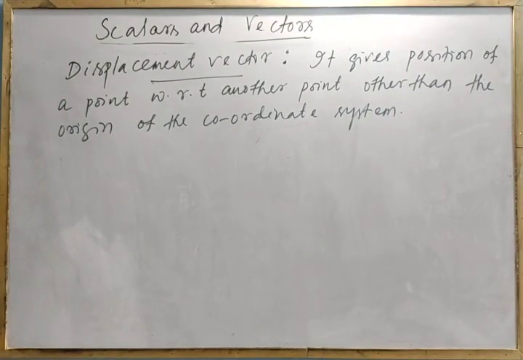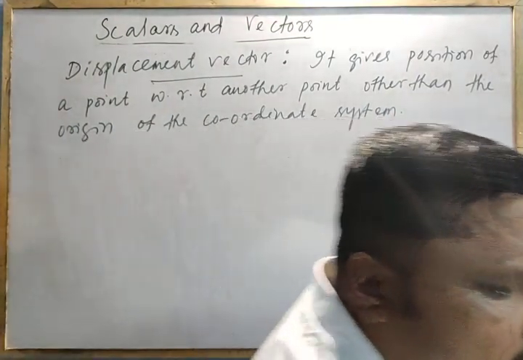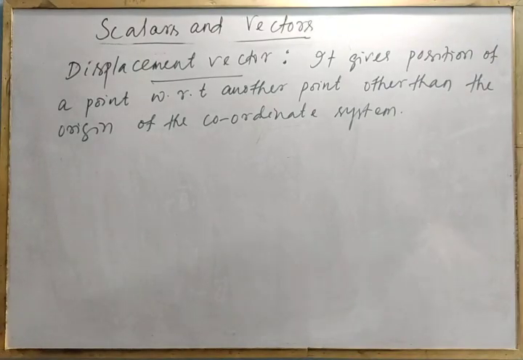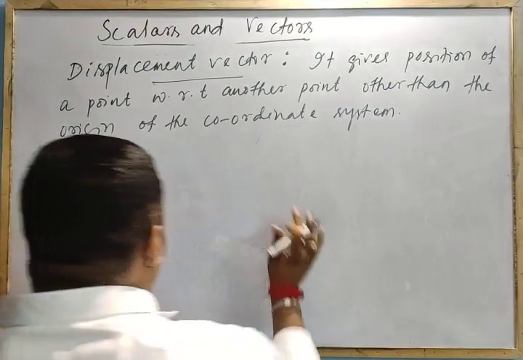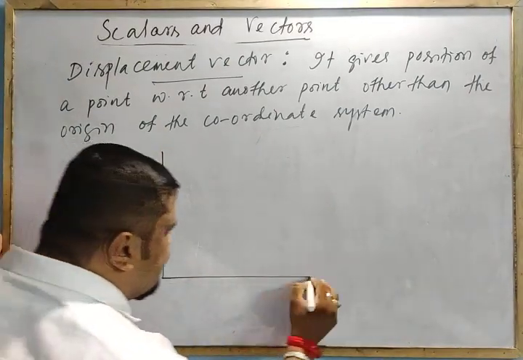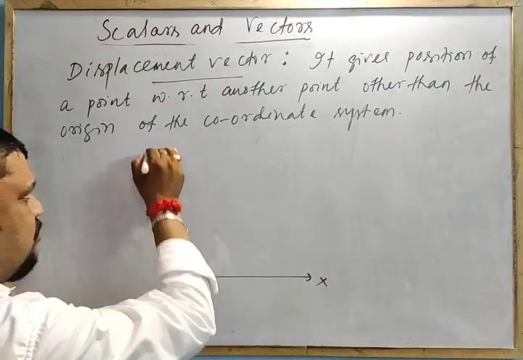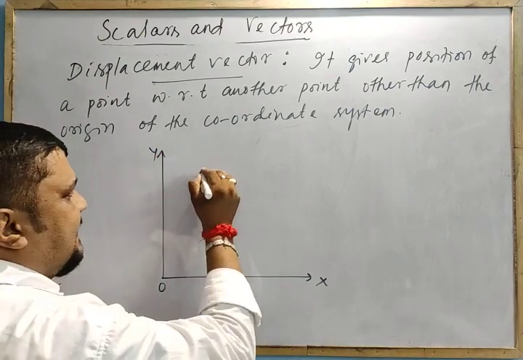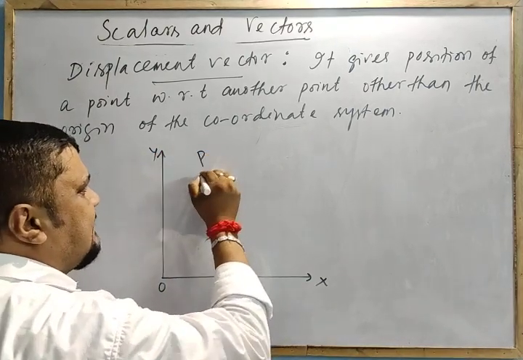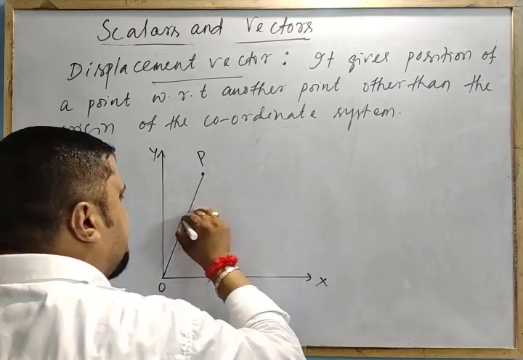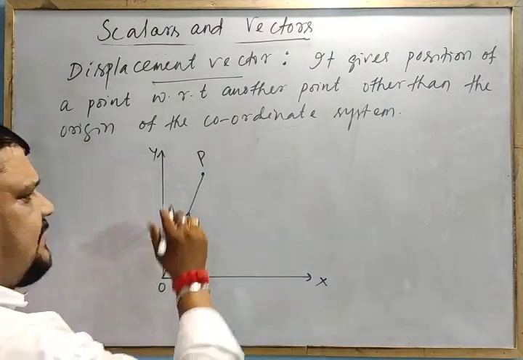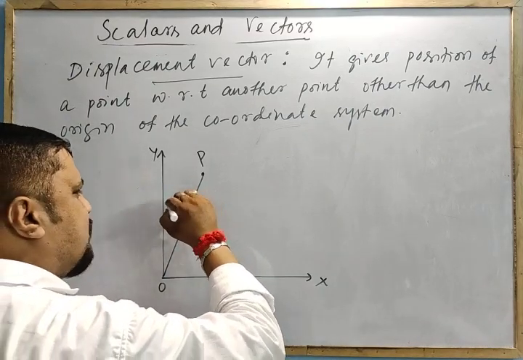It gives the position of a point with respect to another point other than the origin of the coordinate system. Now, when you discuss the position vector, let me explain with an example. Let this be the coordinate system with origin O. Let at time t the point be at P. Then what is its position vector? OP. You can put an arrow here also. Suppose this is R1.